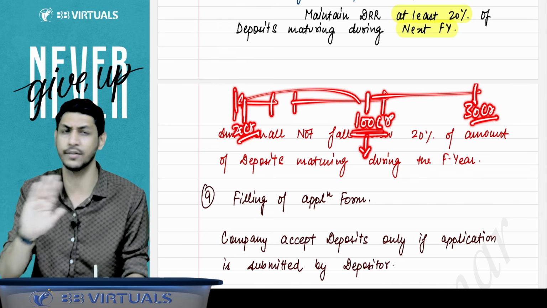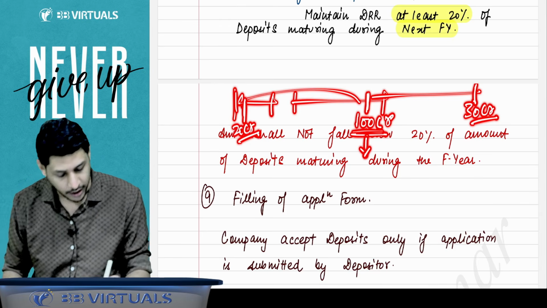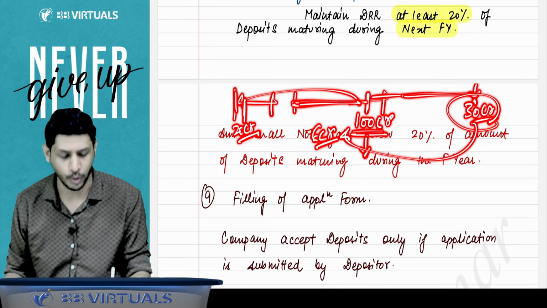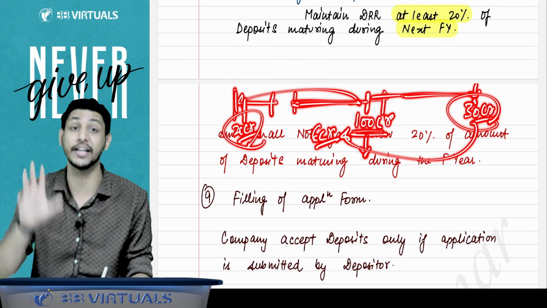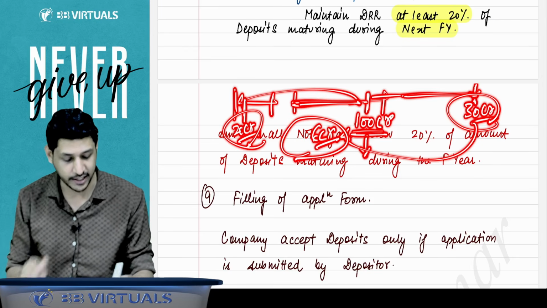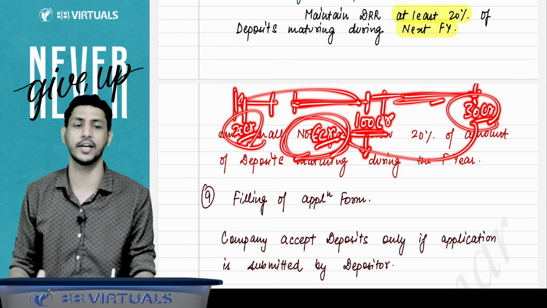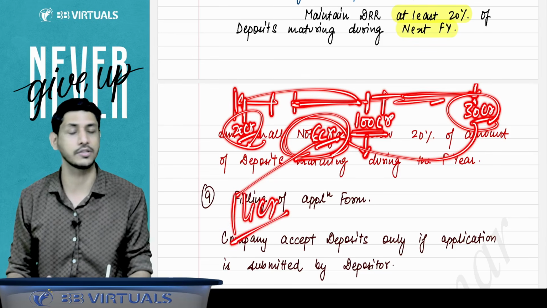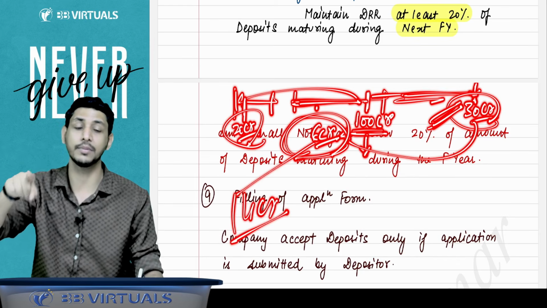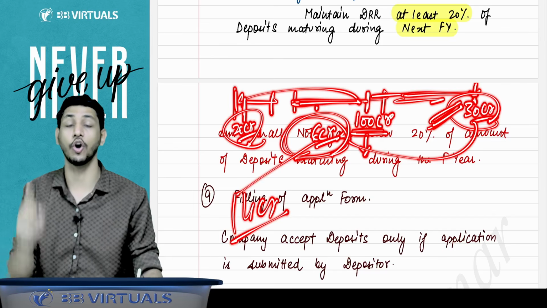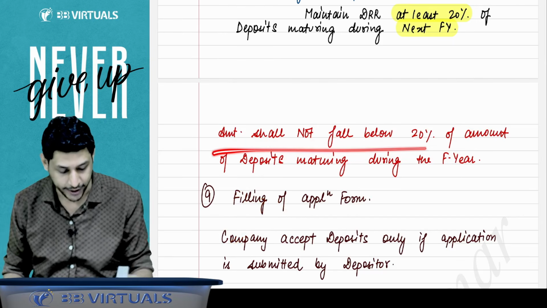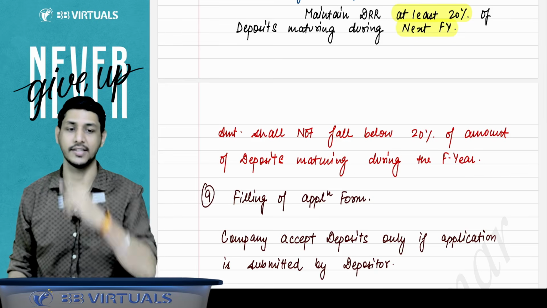Yes, nothing is difficult in this now. Now when you come to this financial year, you will see next financial year 30 crore, and they will say 6 crore you have to create the DRR. So already you must be having 20 crore rupees in the DRR, and now you are required to have only 6 crore in the DRR. So can you withdraw 14 crore rupees? No. Law says that, okay, you are following the law as per the next financial year, but you keep this thing in your mind that your DRR should not be less than 20% of the amount maturing in this financial year. This point also you have to comply with simultaneously.